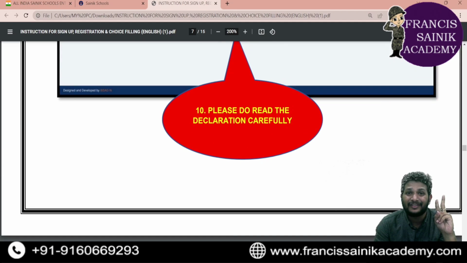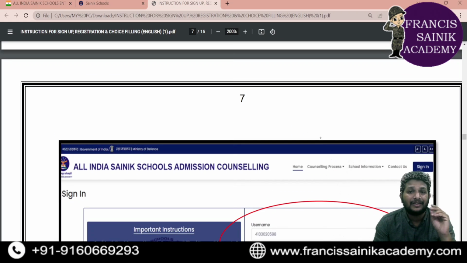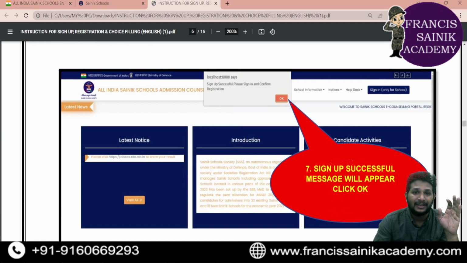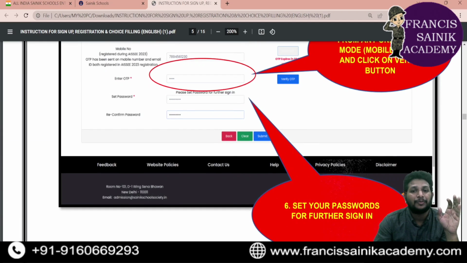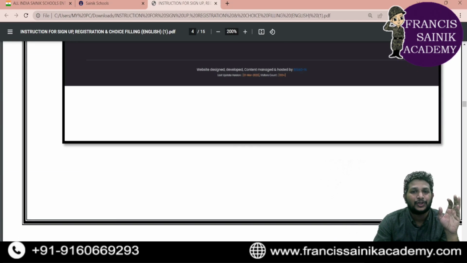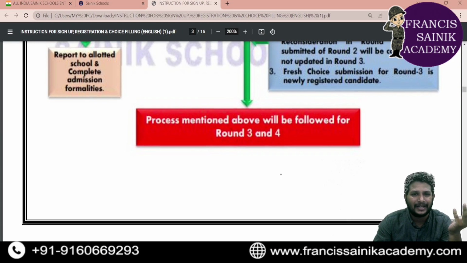There is an option of a second round, because most of them are not aware of this. If it doesn't get any kind of a seat in the first round, then you'll be getting an option for selection of seats in the second round. So what do we need to do for that? What is the second round? How to get enrolled for that?